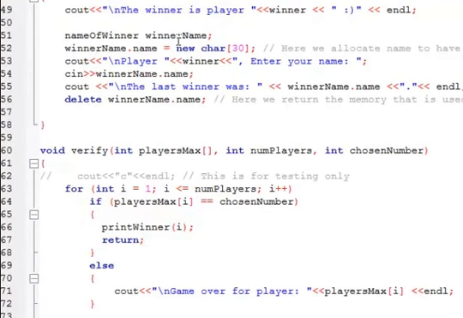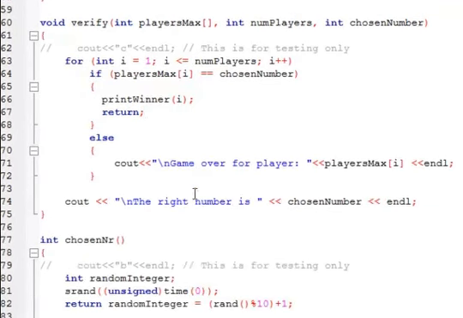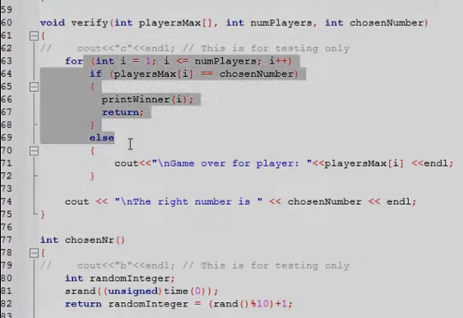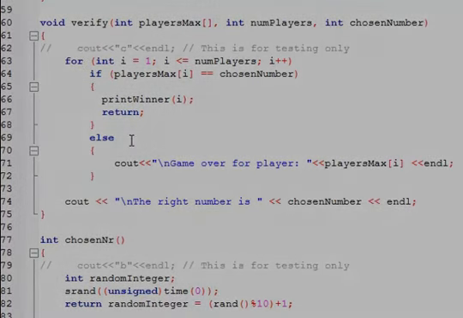The winner is player, let's say 5 or something, and then this return statement will be executed, where the program will stop. It will not verify anymore because we have the winner.